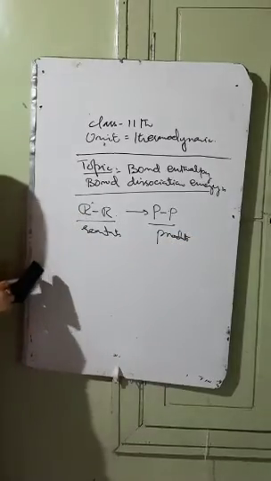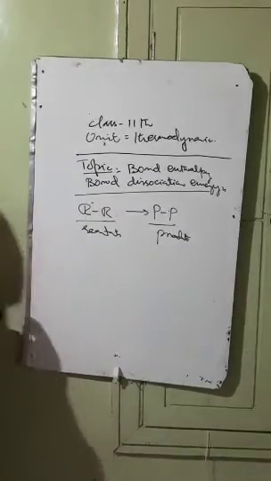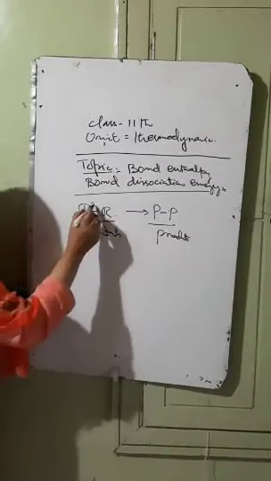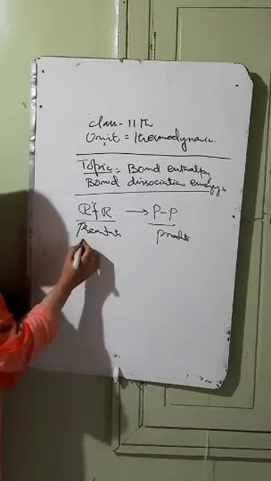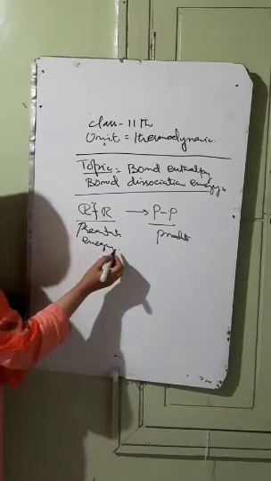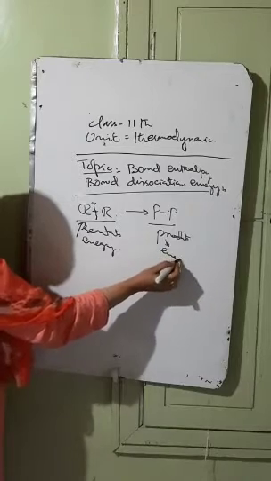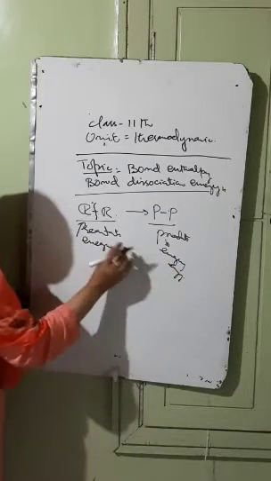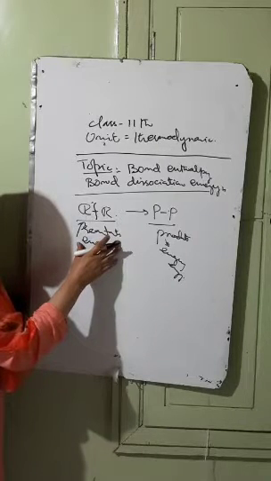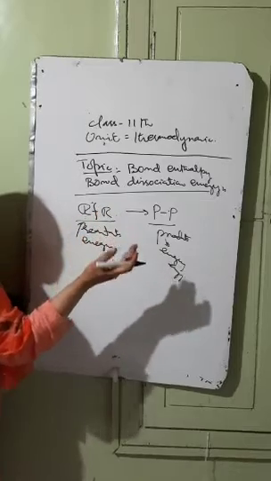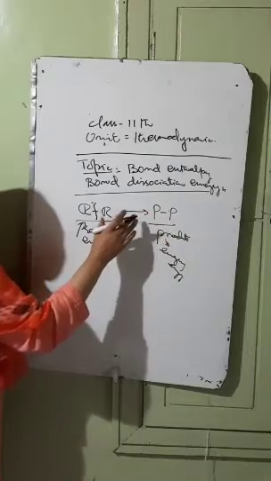अब ड्यूरिंग द केमिकल रिएक्शन क्या होता है कि द बॉन्ड्स बिटवीन द रिएक्टेंट्स दे गेट ब्रोकन डाउन, while the new bonds between the products are formed. Here the bonds between the reactant molecules get broken down, and for that very purpose we need the energy. And similarly, when the bonds between the products are formed, the energy is released. So there is either absorption of the energy during a chemical reaction when the bonds are broken down, or the energy is released when the bonds between the products are formed.